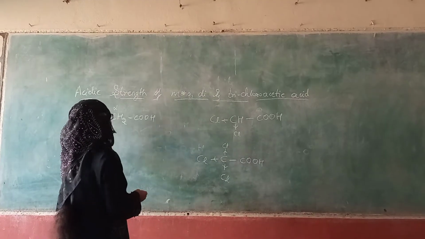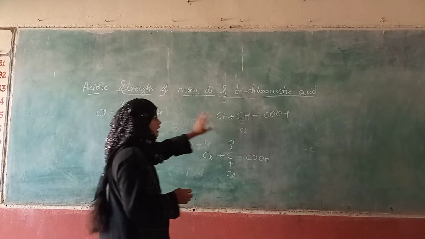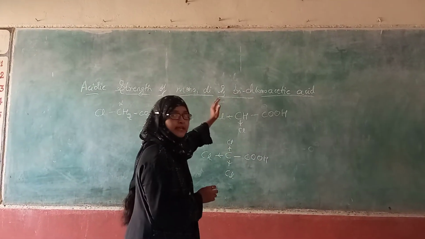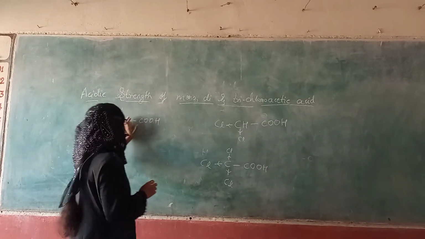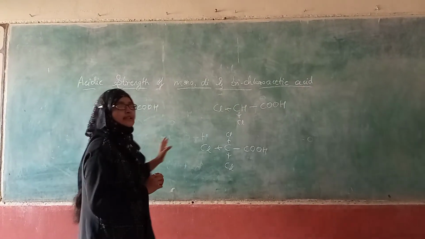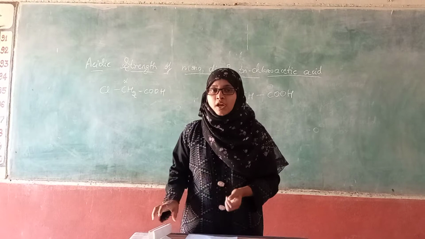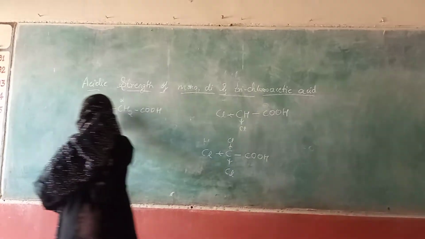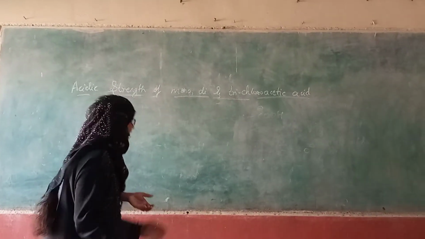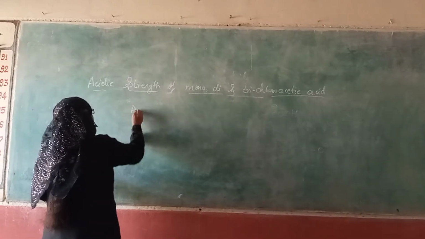So trichloroacetic acid is more acidic than dichloro, then dichloro is more acidic than monochloroacetic acid, then this is more acidic than acetic acid. How can we confirm this? We can confirm this by their dissociation constant values.